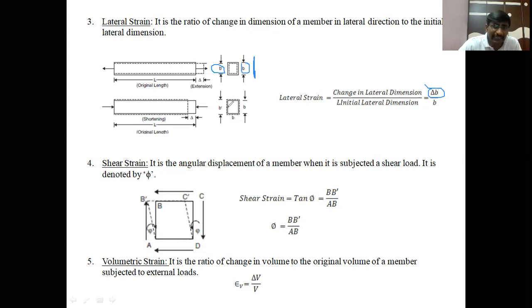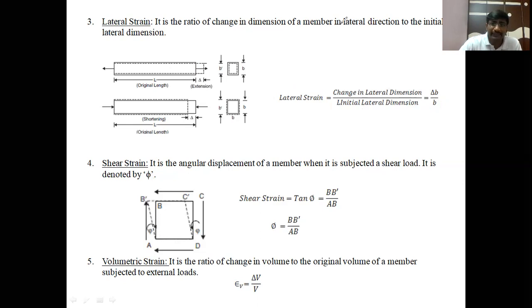In the second case, the lateral dimension increases when compared to the initial lateral dimension. Then the change in lateral dimension we can take as B dash minus B. It is taken as delta B. Clear? So delta B is nothing but the change in lateral dimension, and B is the initial lateral dimension of the member. So the change in lateral dimension divided by the initial lateral dimension is called the lateral strain. Clear, students? Is it understood? Okay.